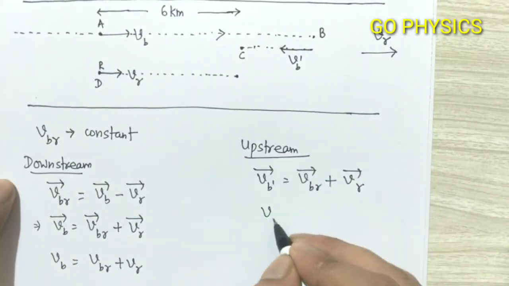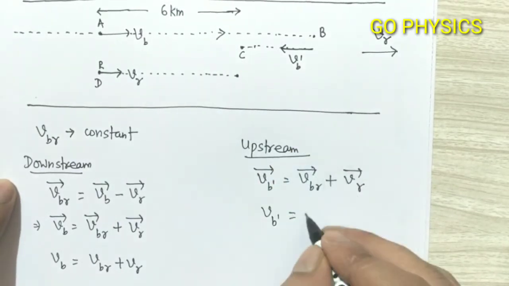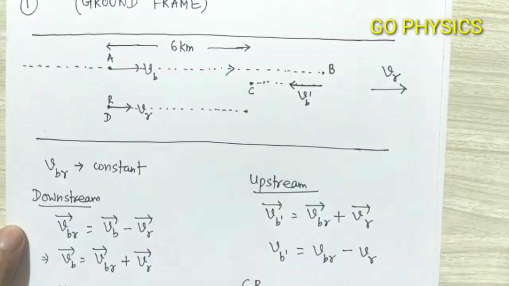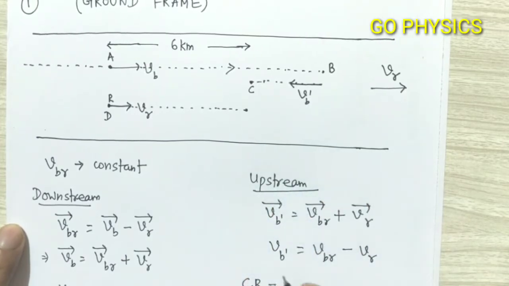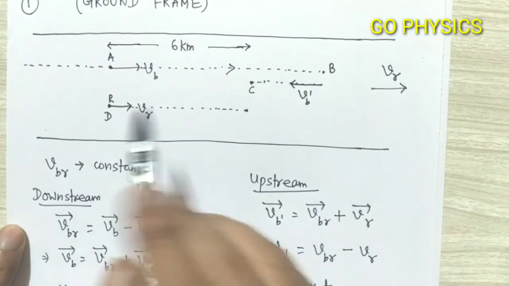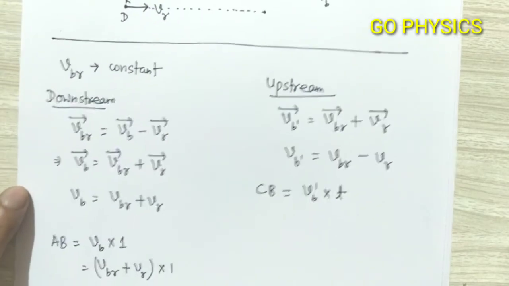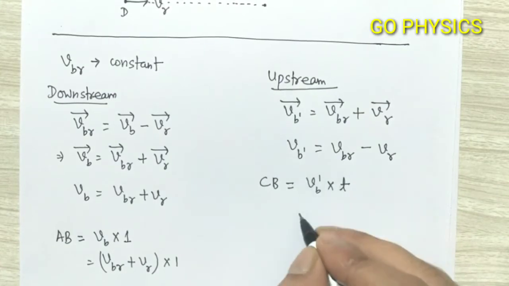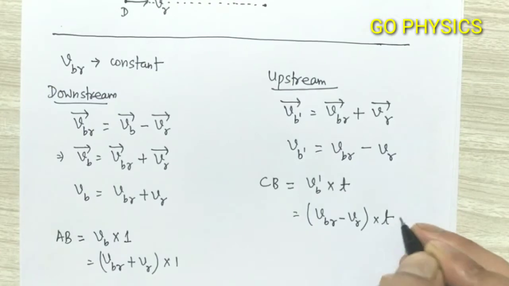So speed of boat during upstream will be what? I am taking left direction as positive. So it will be VBR positive and minus speed of river. Distance CB will be speed multiplied by time. And what is the speed here? VB dash into T, where T is the time taken by the boat to go from point B to point C. Now substitute the value of VB dash here. So it will become VBR minus VR into T.